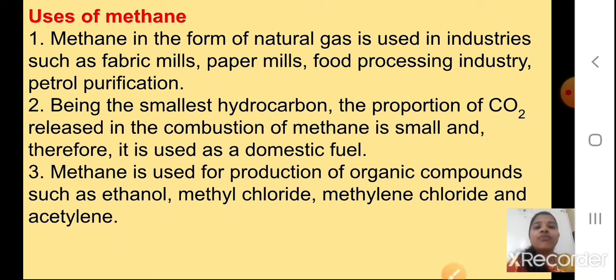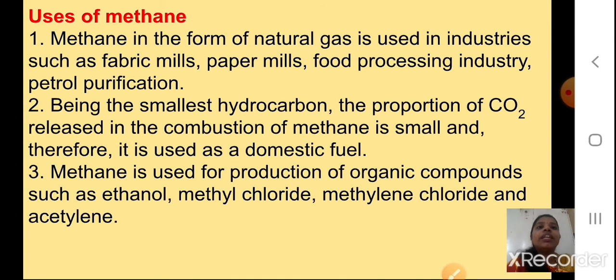we can use it as a domestic fuel. Methane is used for production of organic compounds such as ethanol, methyl chloride, which we all use in the laboratories. Okay, so for preparation of this we need methane, methylene chloride and acetylene. So all these things, organic compounds, we use in the laboratory, in the industries it is used, and hence methane is used for its production.